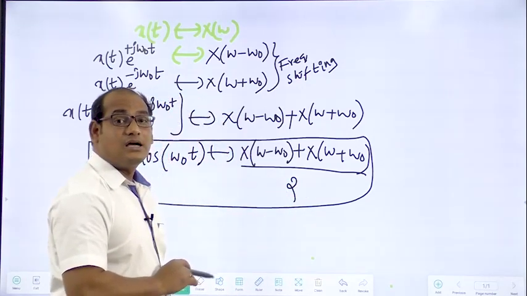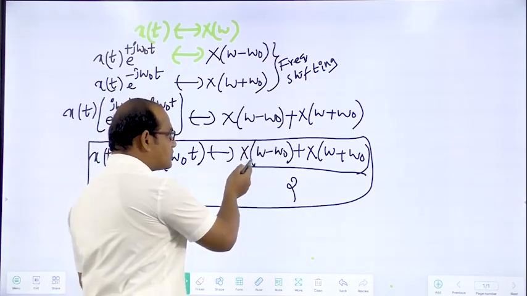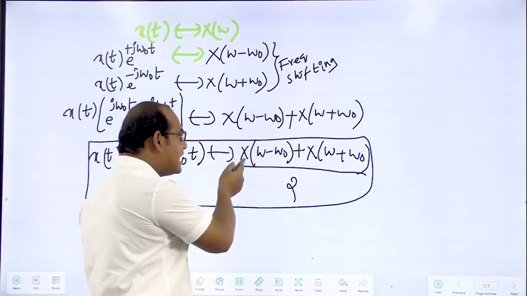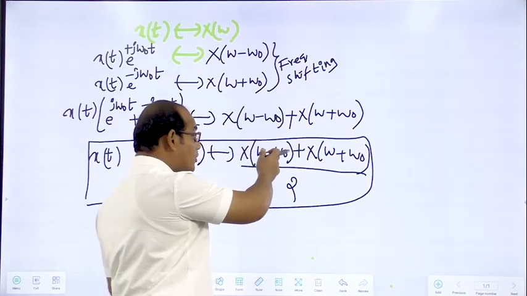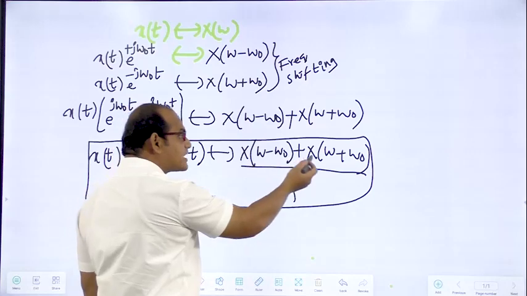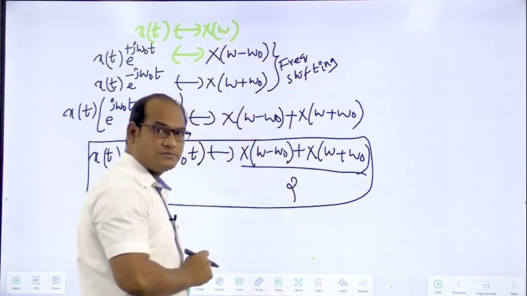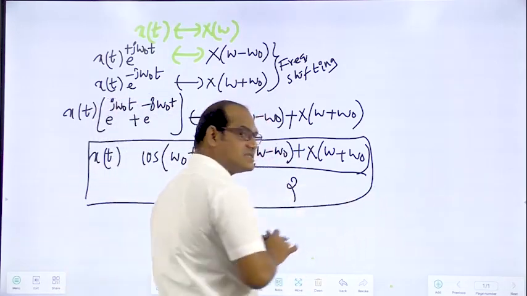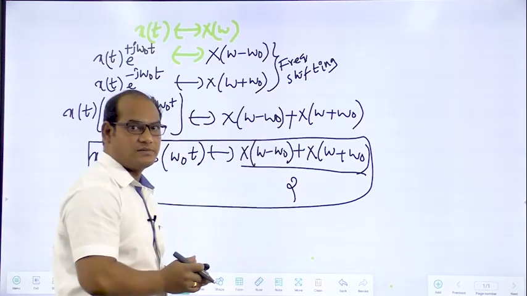This is called the modulation property or the frequency shifting property. You see here, the frequency spectrum of x of t, that is capital X of omega, is shifted to the right side by omega naught. It will be shifted to a larger value. If you take omega naught very, very large, it will be shifted to a larger value. And the spectrum of X of omega is also shifted to the left side by the larger value omega naught. So the low frequencies of x of t are shifted to very large frequencies. Here also, x of t signal only, because here capital X only we are using.